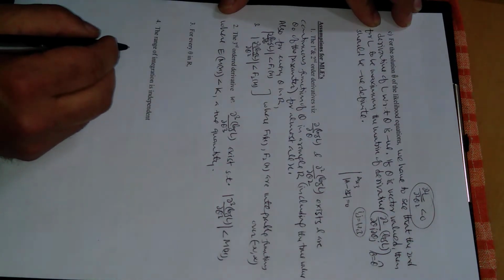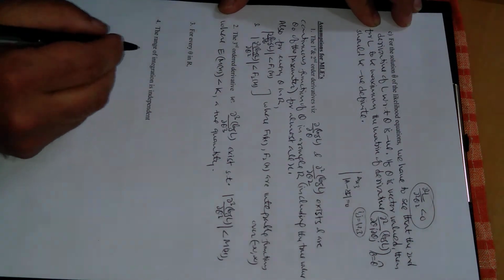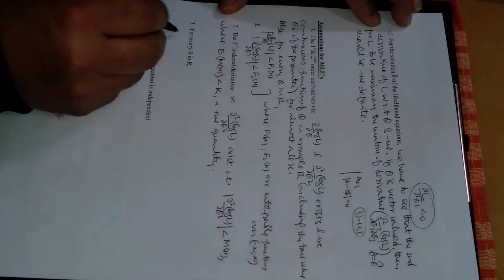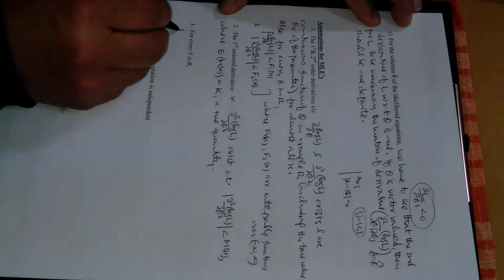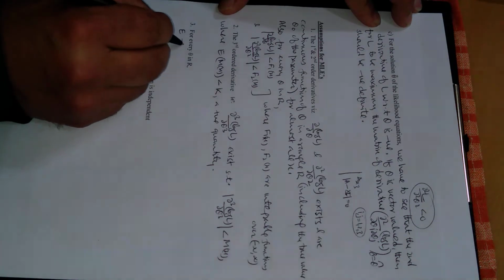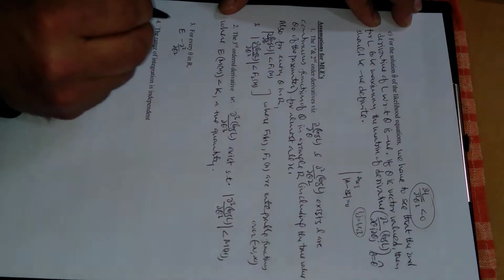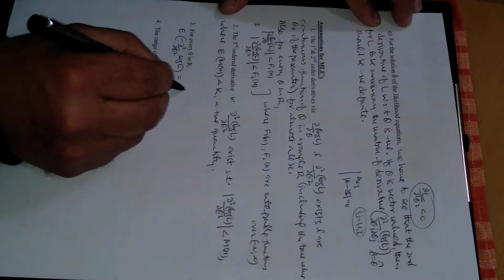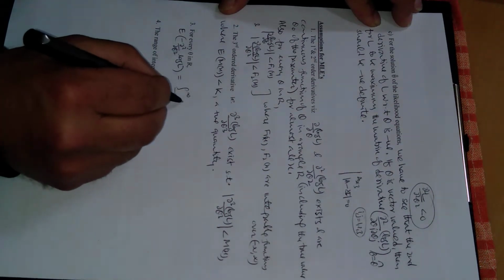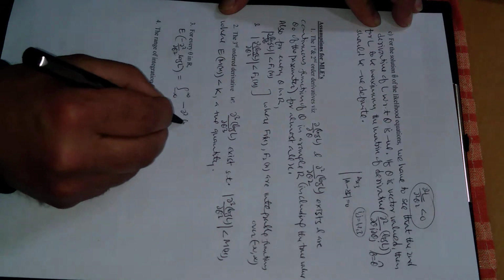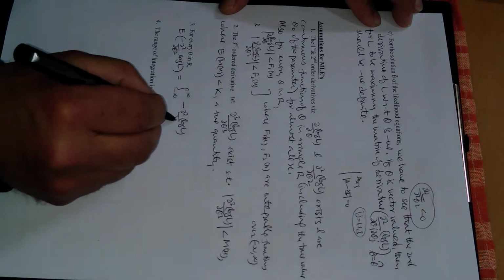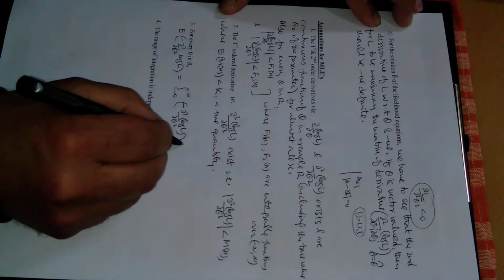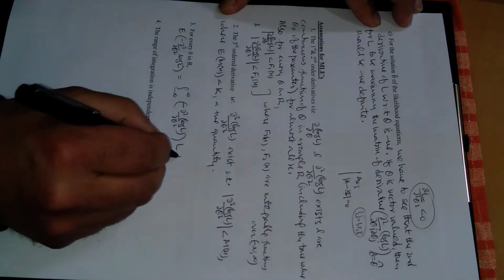Now come to assumption 3. For every theta in R, the expected value of the negative of the second order partial derivative of log L with respect to theta must be equal to the integral from minus infinity to infinity of minus the second order partial derivative with respect to theta of log L, times L, with respect to x.